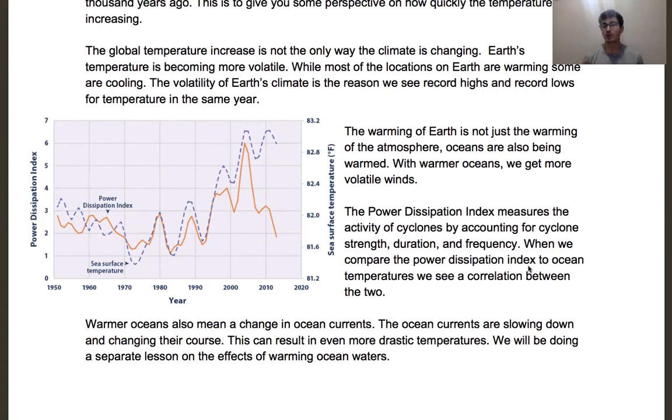So to summarize, the effect that we're having on the climate is we're warming the temperature, we're adding volatility to our temperature, so we're getting big highs and big lows, we're increasing the volatility of winds, and we're changing the ocean currents.